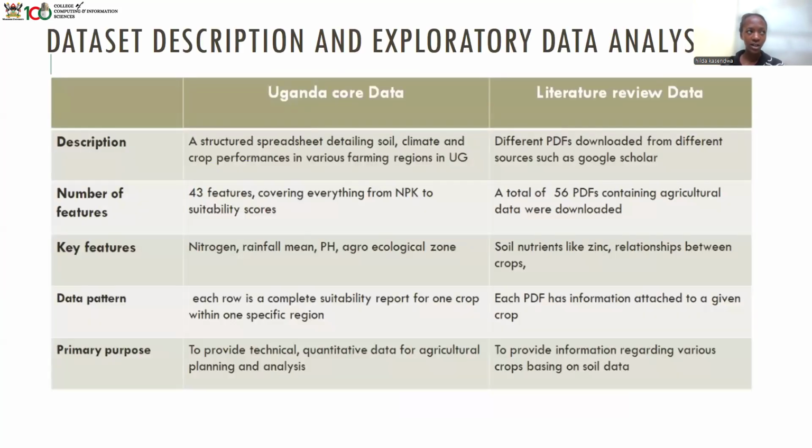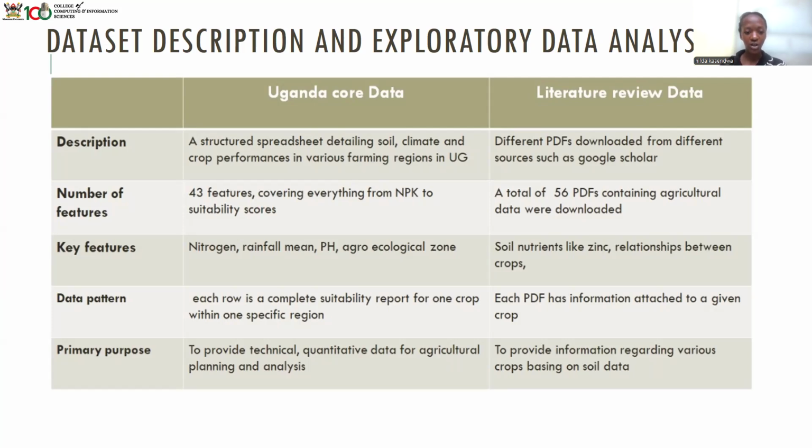So our data that was in the form of columns and rows was called the Uganda core data, and this was a structured spreadsheet detailing soil, climate, and crop performances in various farming regions in Uganda. It had 43 features, covering everything from NPK to rainfall, to organic matter, to sodium contents, to phosphorus.